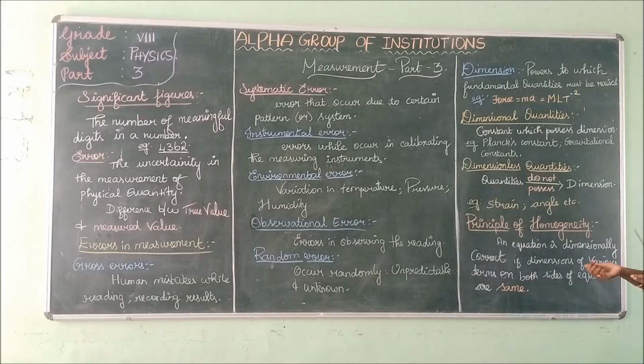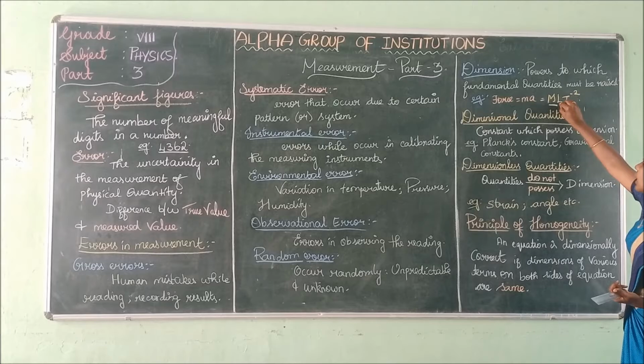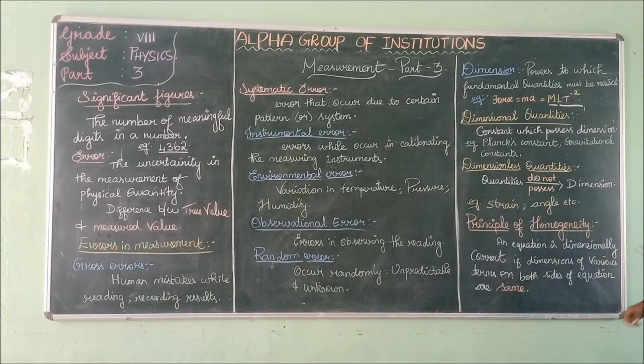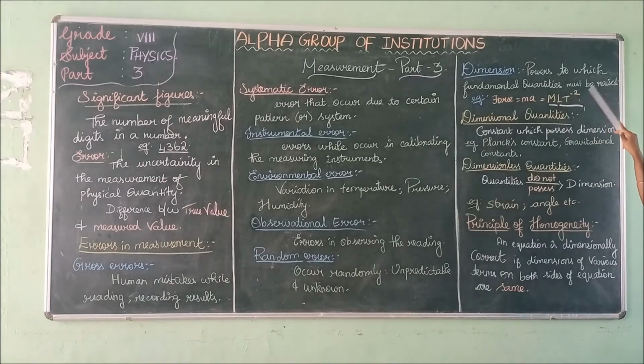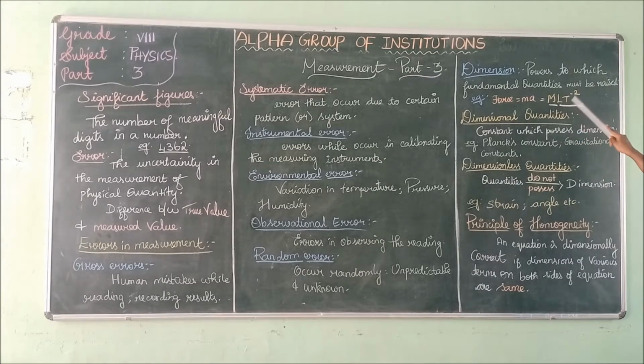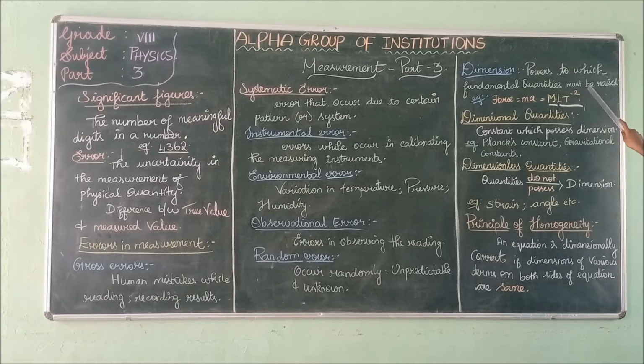What is the dimension of mass? The dimension of mass is M. What is the dimension of acceleration? The dimension of acceleration is LT^-2. So the dimension of force is MLT^-2. What is the dimension of force? MLT^-2.